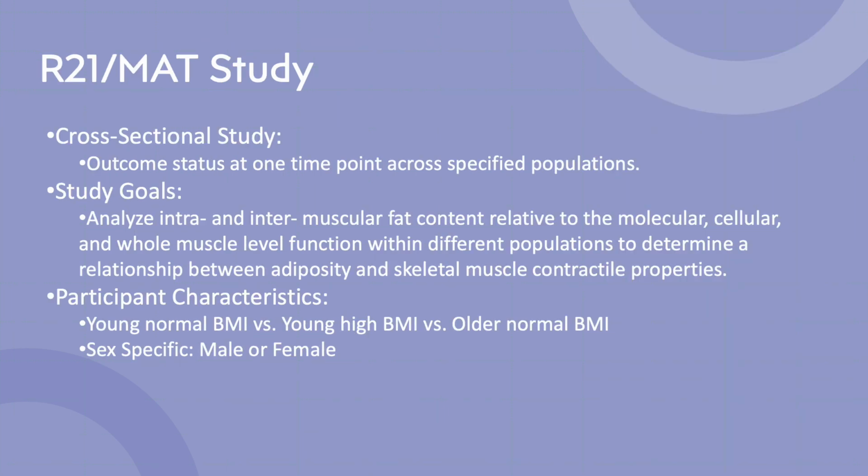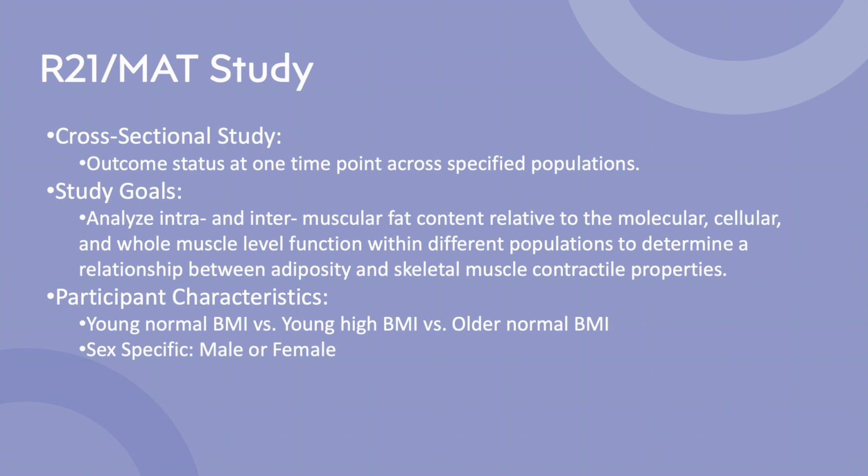The study in particular that I am referencing is the R21 or MAT study, which stands for muscle adipose tissue. It's a cross-sectional study that involves an outcome status at one time point across specified populations. The study goals include analyzing intra and intermuscular fat content relative to the molecular, cellular, and whole muscle level function within different populations to determine a relationship between adiposity and skeletal muscle contractile properties. This study is being used for many other projects, but specifically I will be focusing on the muscle contractile properties, namely myosin heavy chain isoform distribution.